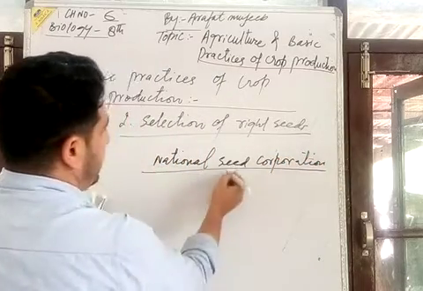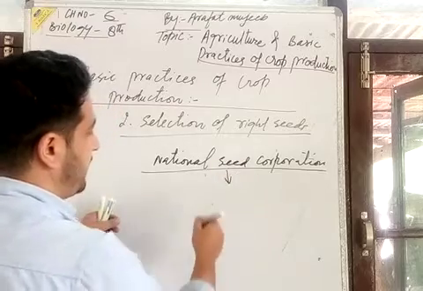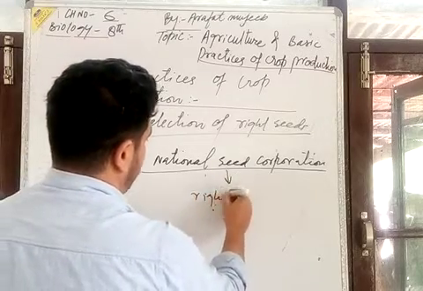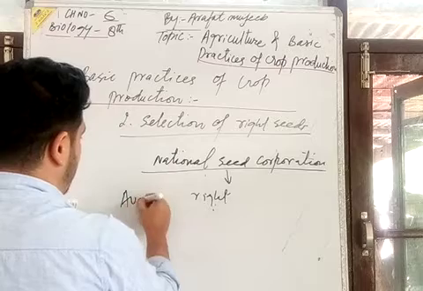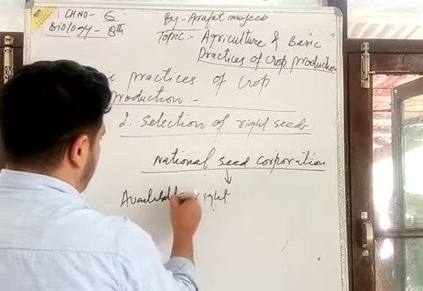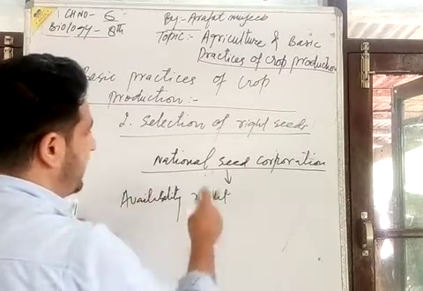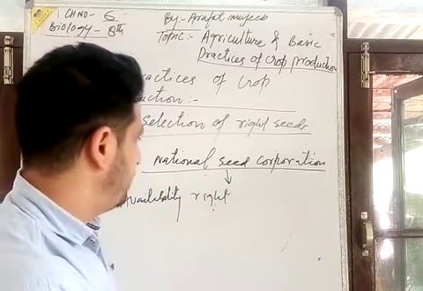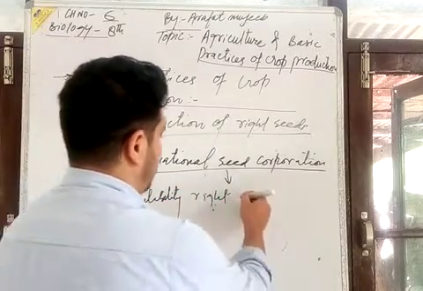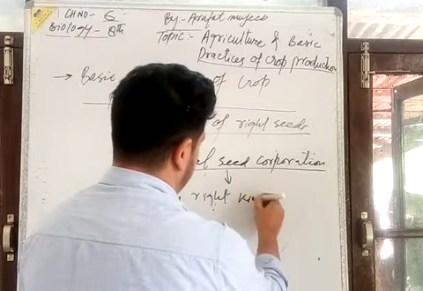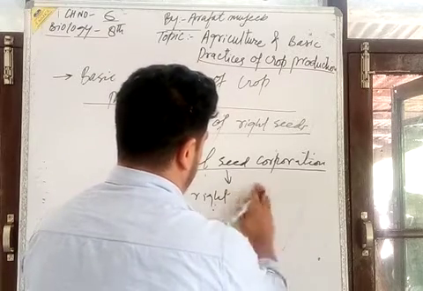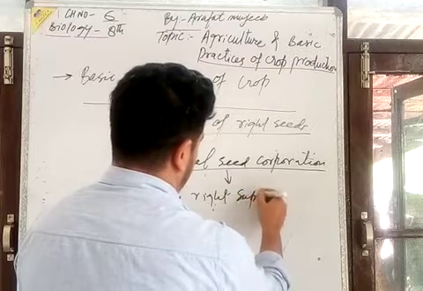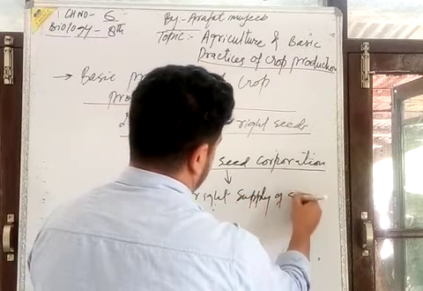By the help of the National Seed Corporation, we have the availability of the right kind of seed, the right supply of seeds.